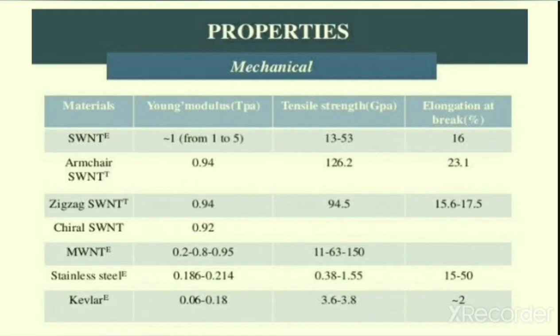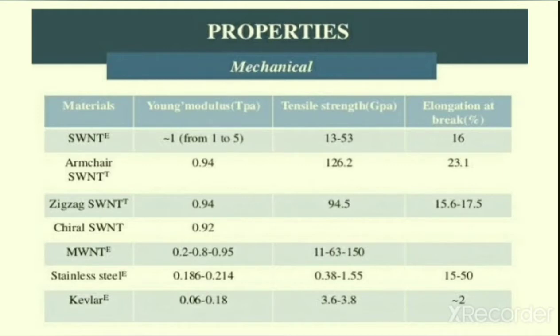Then we have the Young's modulus and tensile strength. When we compare the Young's modulus and tensile strength of carbon nanotubes with Kevlar and stainless steel, we can see that the properties of carbon nanotubes are far better than the known stronger materials like stainless steel and Kevlar.